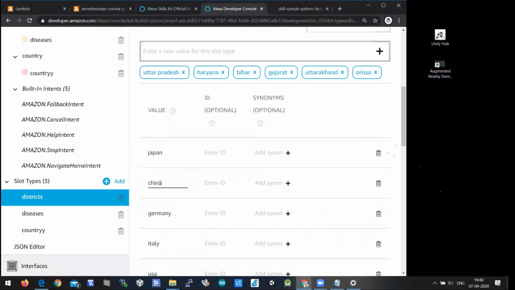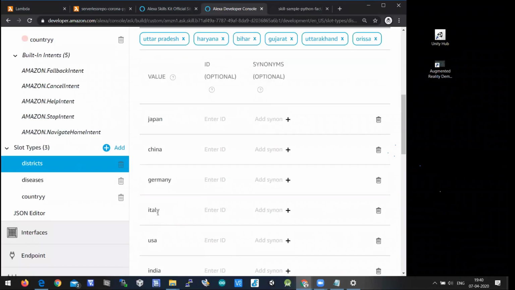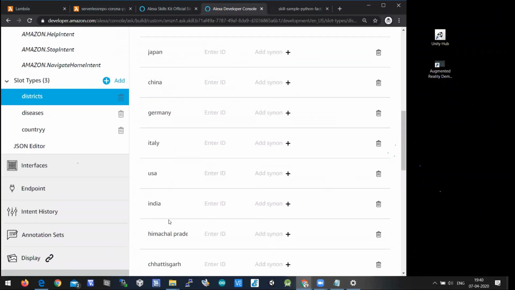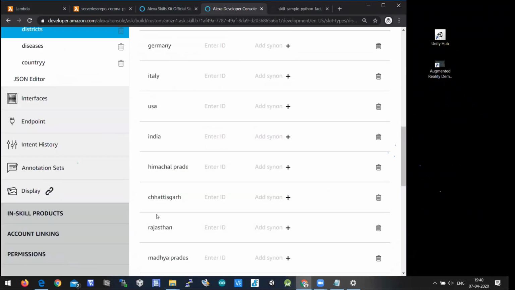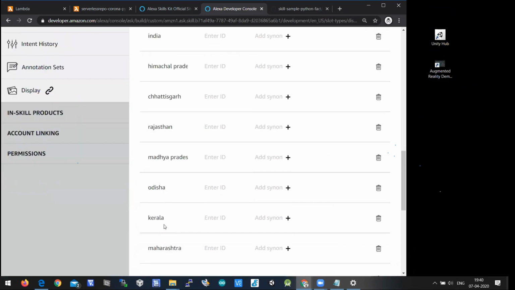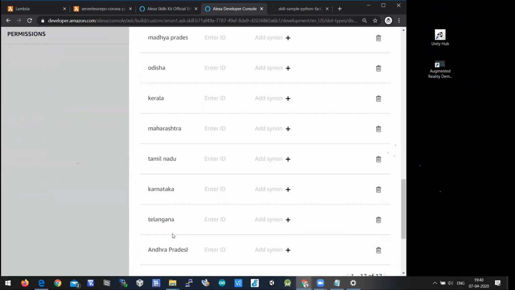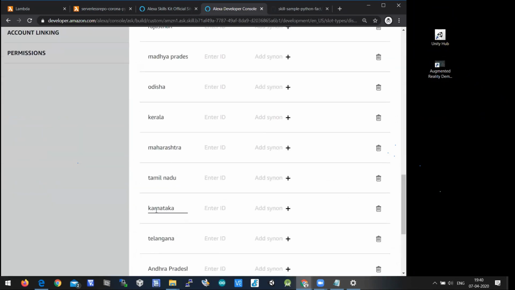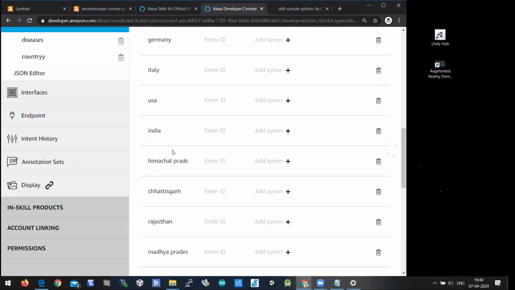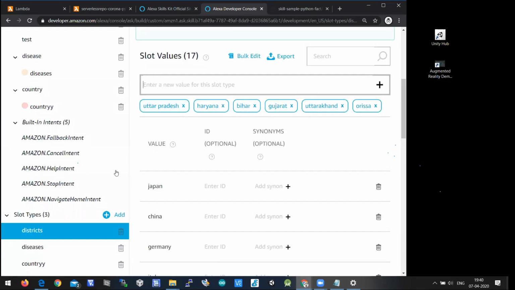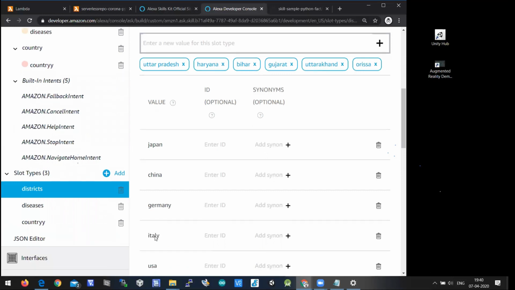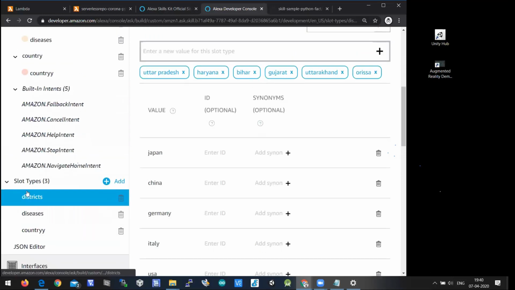In districts we took values here. One is Japan, one is China, one is Germany, one is Italy, one is USA, one is India, Himachal Pradesh, Chhattisgarh, Rajasthan, Madhya Pradesh, Odisha, Kerala, Maharashtra, and so on. These are the different values associated with the district, which means you can ask about Japan, China, Germany, Italy and all. So these are nothing but districts.